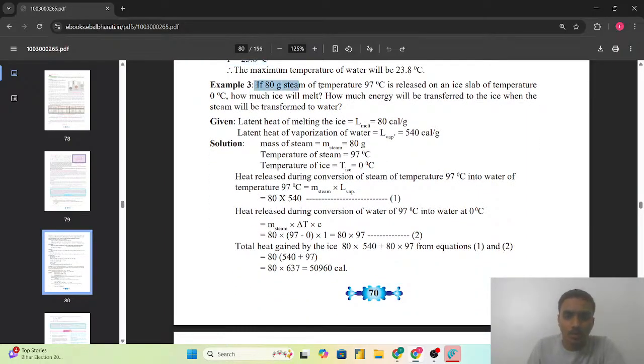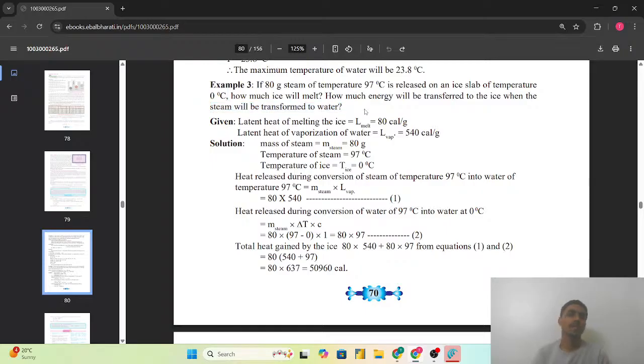So if 80 gram of steam at a temperature of 97 degrees Celsius is released on an ice slab at a temperature of 0 degrees Celsius, how much ice will melt? How much energy will be transferred to the ice when the steam transforms to water?